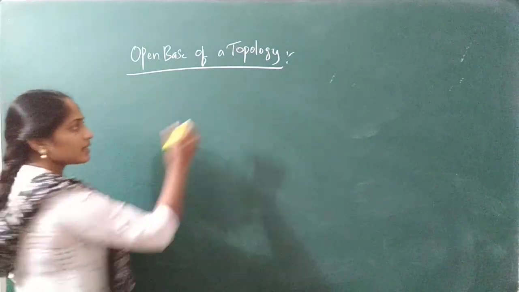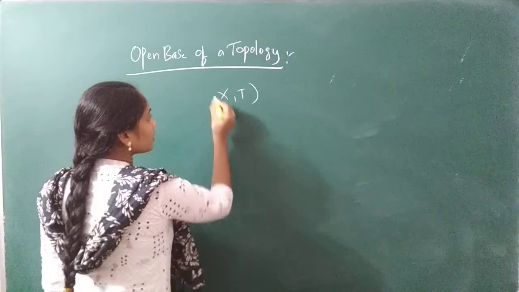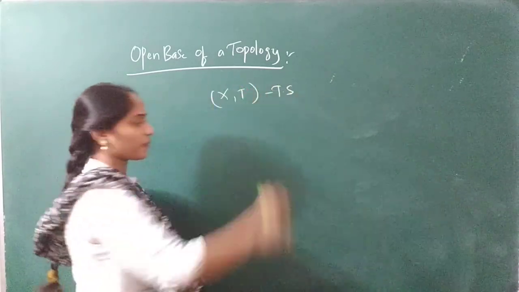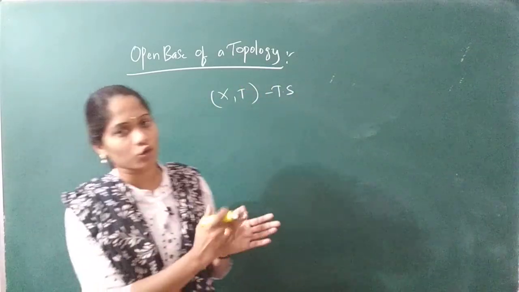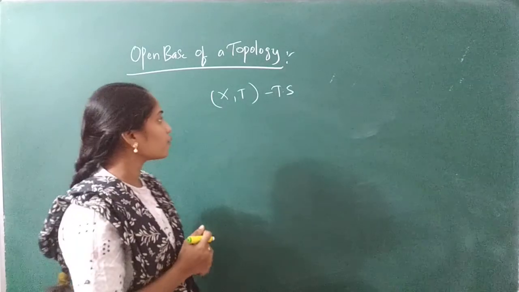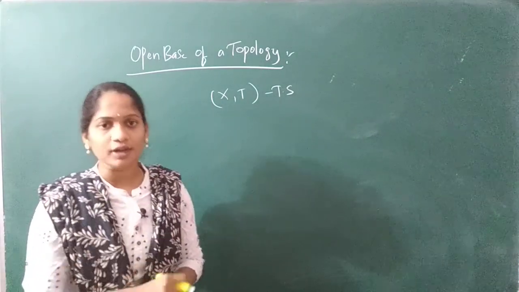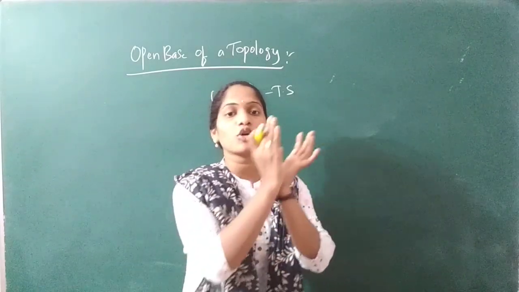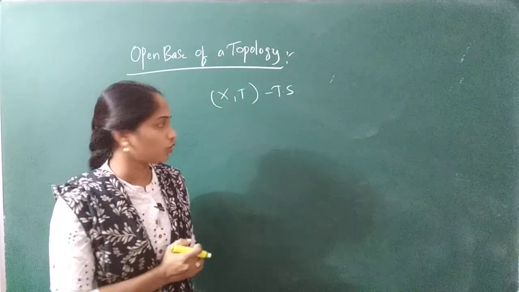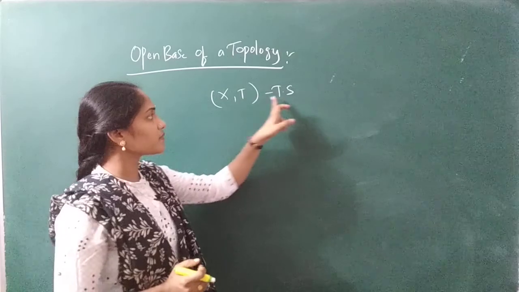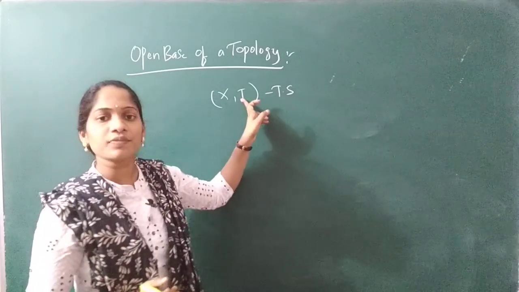Same open base. Let us take X, tau to be a topological space. Same here, you have taken X, tau to be a topological space, and to consider an open base for X, you have to take some sub collection of tau. Already I just told you that as X becomes a topological space, here you have some subsets.